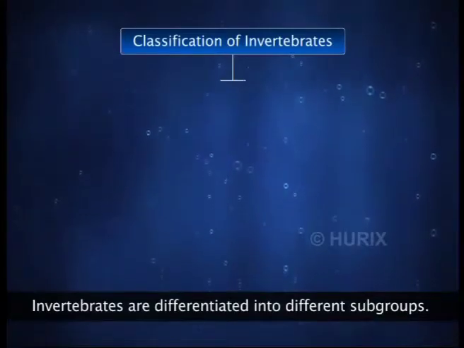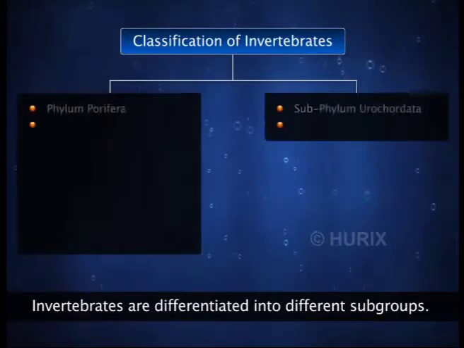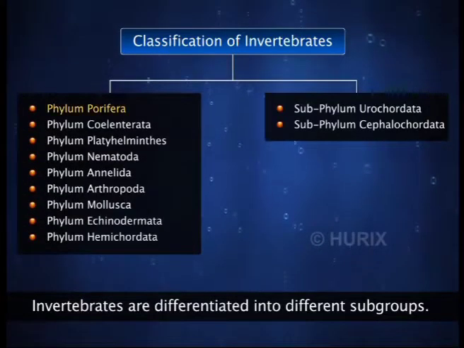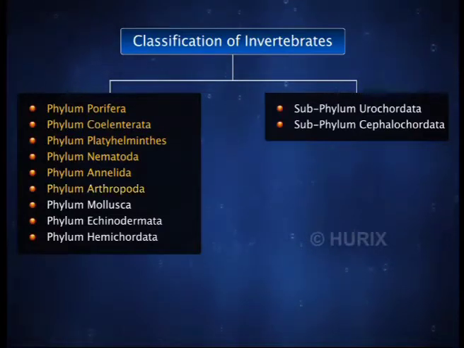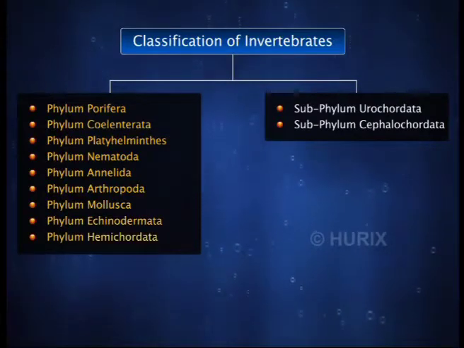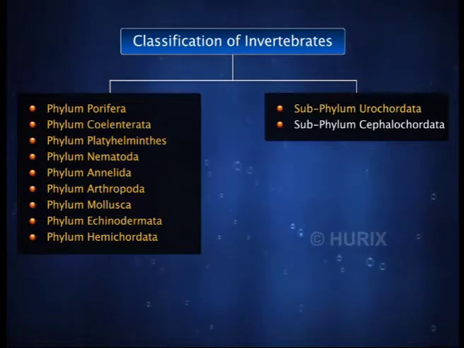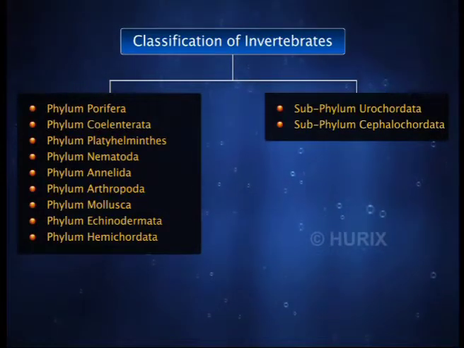The diverse group of invertebrates is divided into different subgroups: phylum Porifera, phylum Coelenterata, phylum Platyhelminthes, phylum Nematoda, phylum Annelida, phylum Arthropoda, phylum Mollusca, phylum Echinodermata, phylum Hemichordata, subphylum Urochordata, and subphylum Cephalochordata.